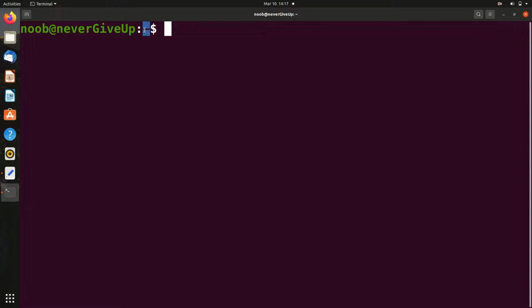And this is a symbol called the tilde symbol. This is the path. As I told you in the very beginning, the terminal always opens in a certain directory or folder, and this is that folder. It says that it has opened in the home directory, so this symbol means home directory. This is the path where the terminal has been opened. And this dollar symbol means it is for a general user. One is the sudo user, and one is the general user. So this is the terminal basically.